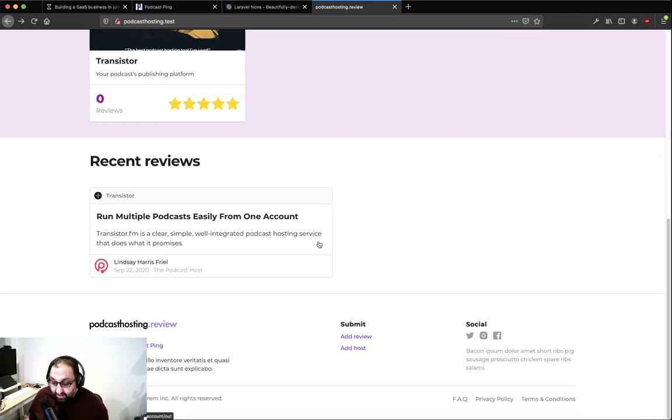And then I think the only other bit of functionality that we want to do is something to allow people to submit or suggest a host, or to add a review to an existing host as well. And that would probably be a very simple form, so it won't take very long to build that out.